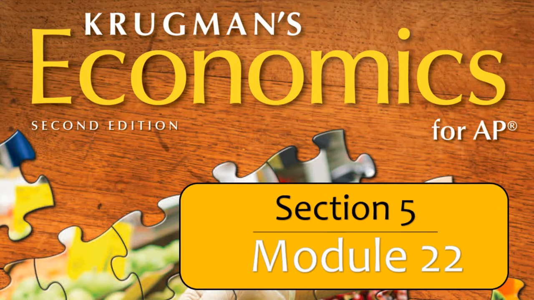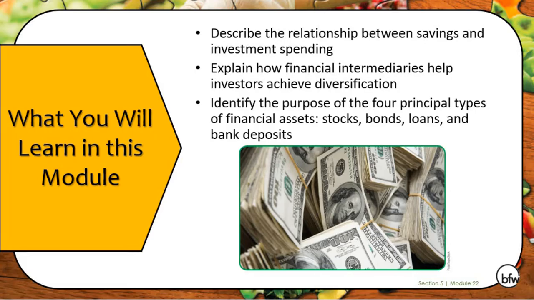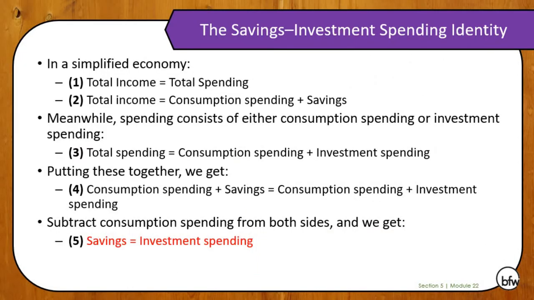Today we are going to cover the lecture for Module 22. This is going to be a vocab heavy lecture, so pause the video when I get to certain points and move on so that way you can make sure to get the whole vocabulary word. We're going to take a look at the relationship between savings and investment spending, explain how financial intermediaries help investors achieve diversification, and identify the purpose of the four principal types of financial assets: stocks, bonds, loans, and bank deposits.